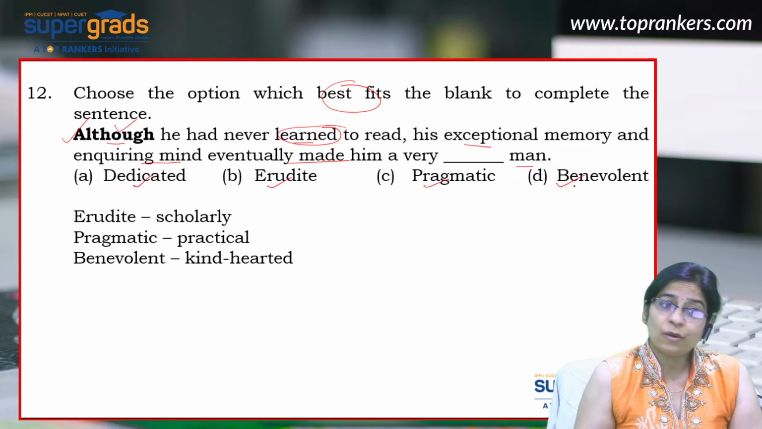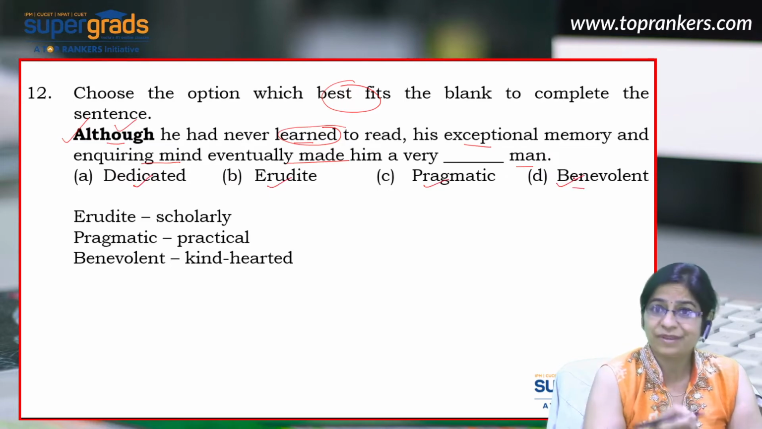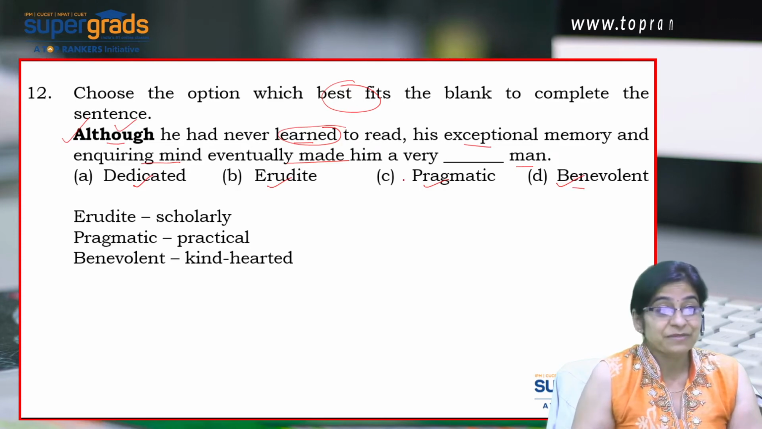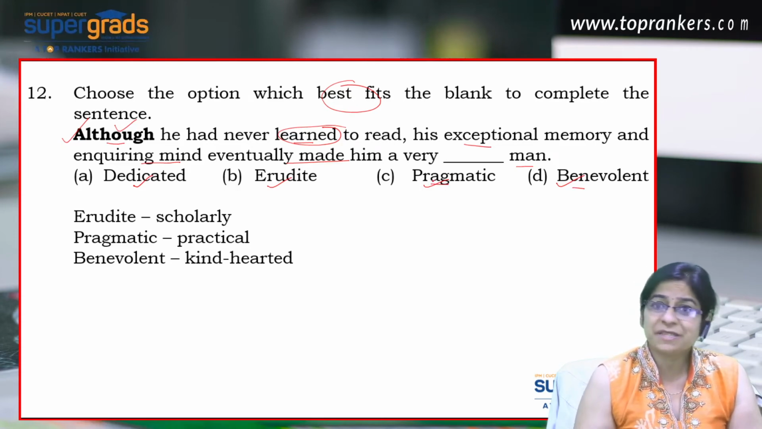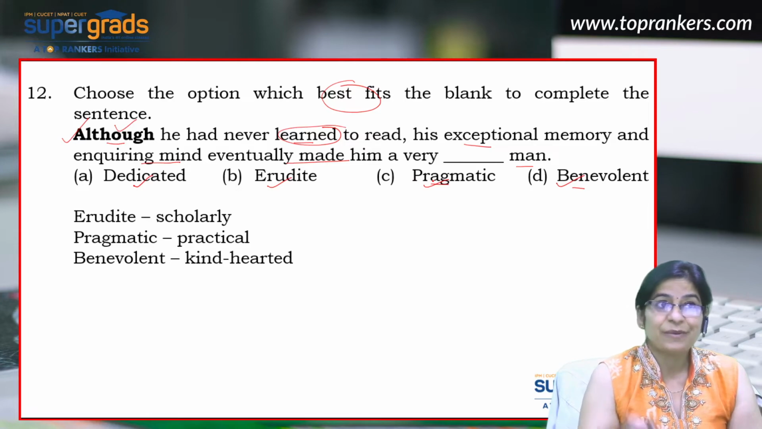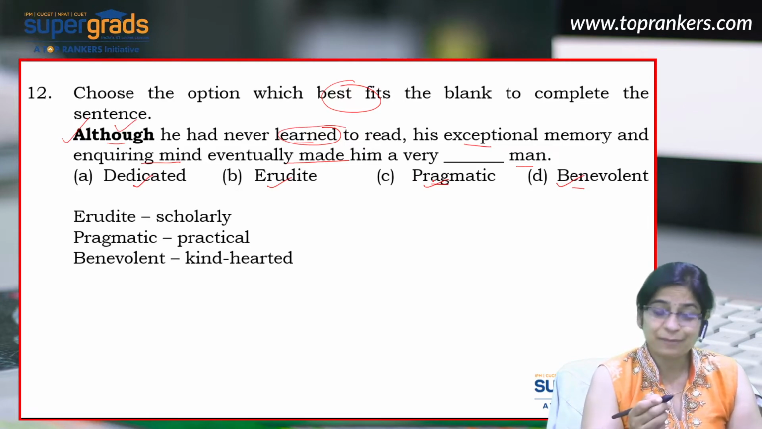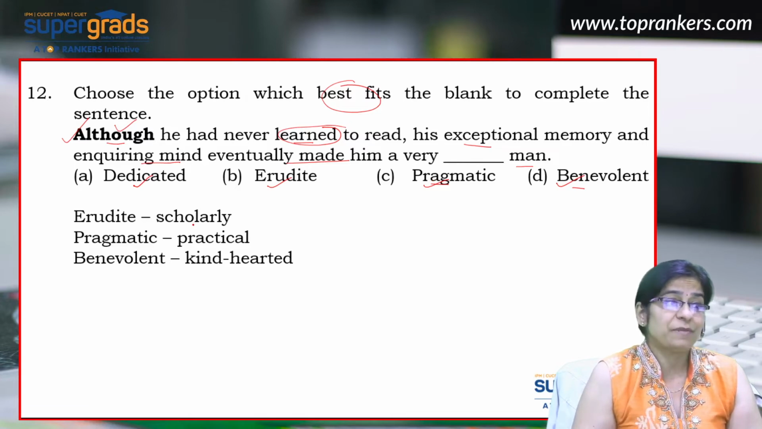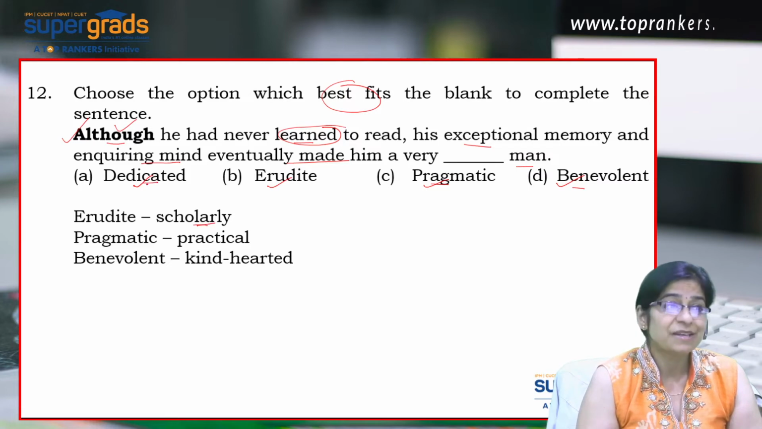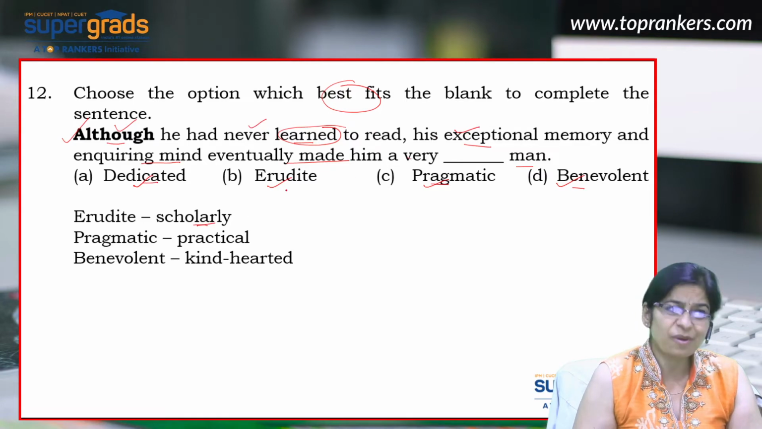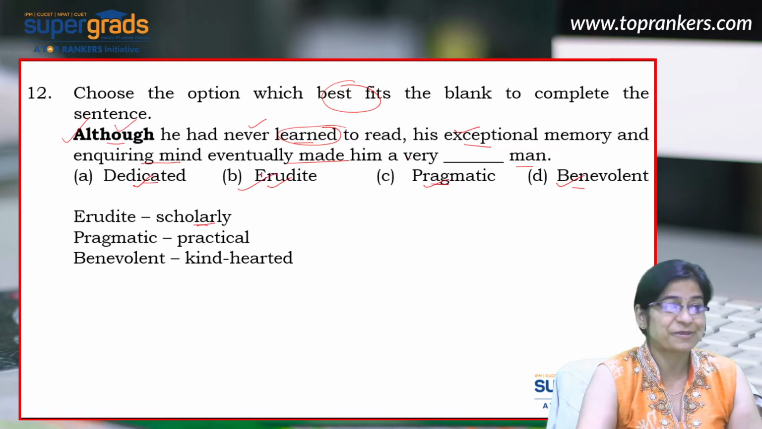Now, benevolent simply means kind hearted. So, being kind hearted doesn't have to do anything with reading or writing or academics for that matter. Pragmatic simply means being rational, being logical. Well, you don't have to be educated to be practical or rational. So, again, this one can be eliminated. Erudite simply means scholarly, and dedicated means somebody who's committed. So, he did not learn to read and write, but his exceptional memory made him a very scholarly man, an erudite man. So that should be the right answer.